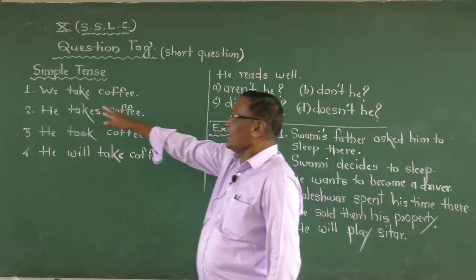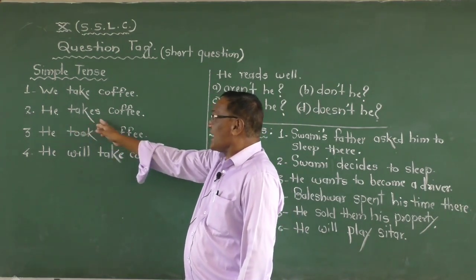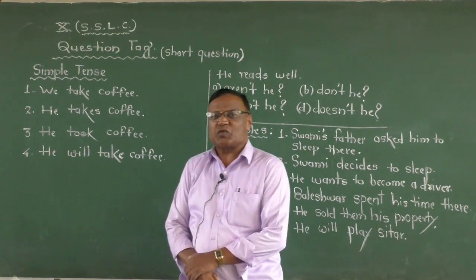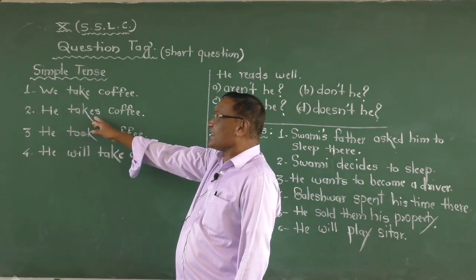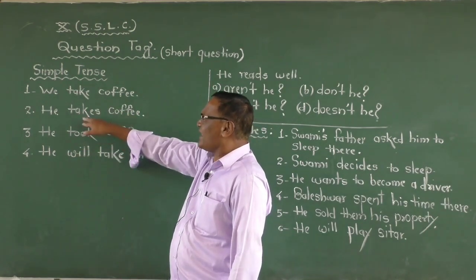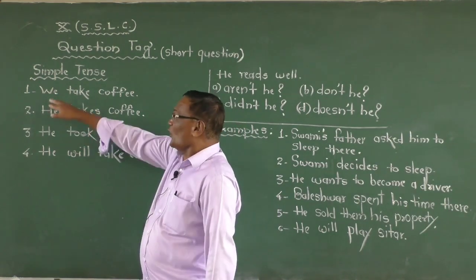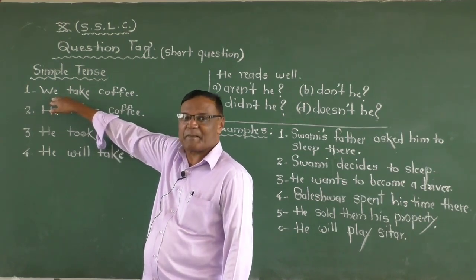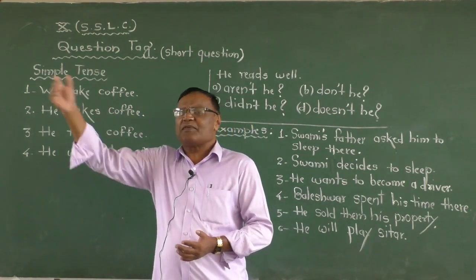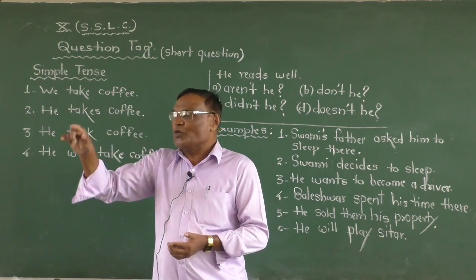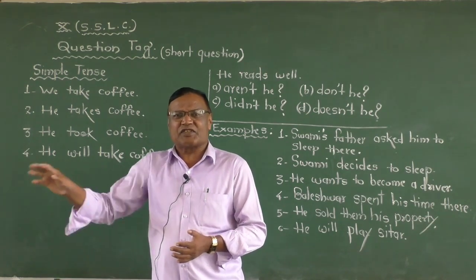So first of all, you see, we take coffee. Second, he takes coffee. What is the difference between these 2 sentences? One has take, and second has takes. Why here is take and why here is takes? Because here the subject is changed. We is first person, but he is third person, and you know that. I, we, first person. You, second person. He, she, it, third person. Even the third person plural form.